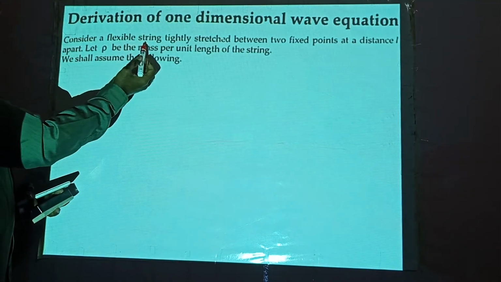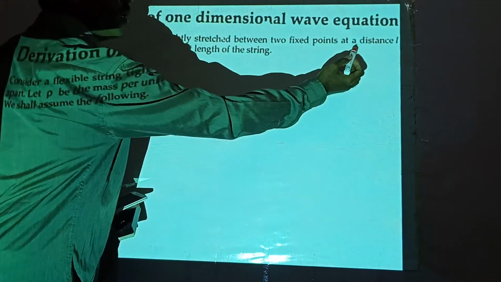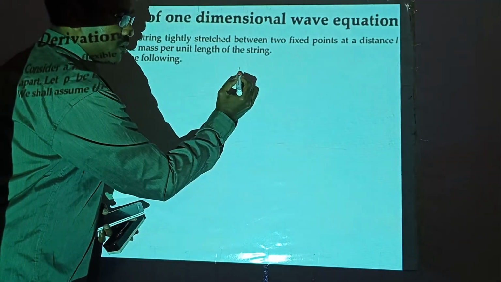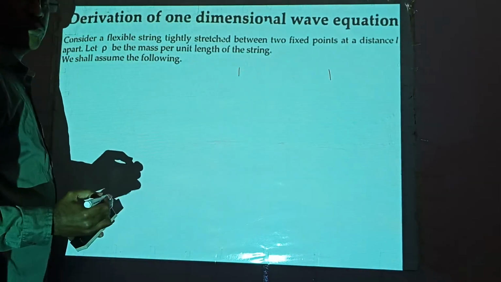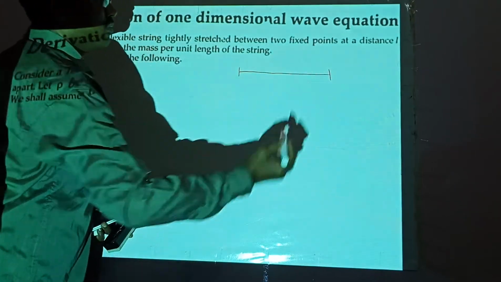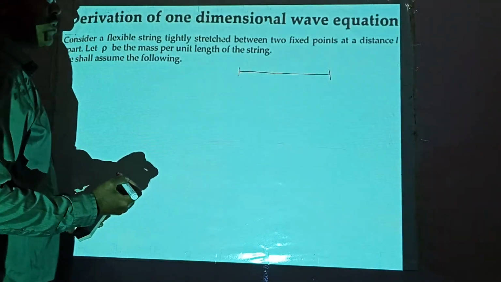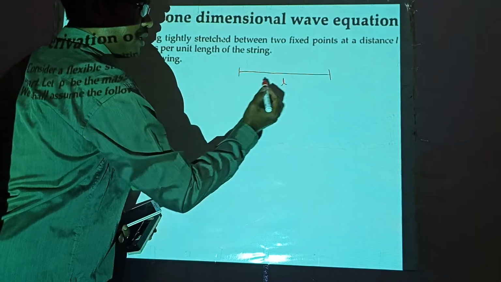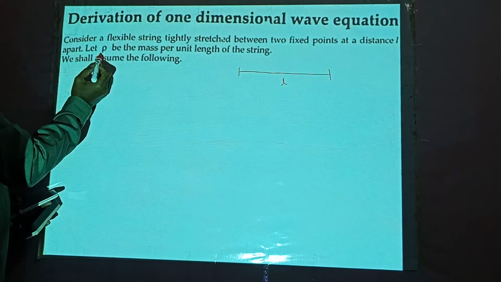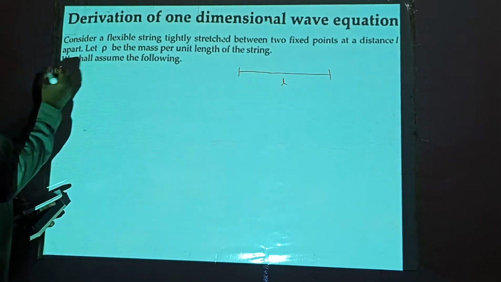Consider a flexible string tightly stretched between two fixed points at a distance L apart. Suppose these are two fixed points. Take one string. So one string is attached between two fixed points which are at a distance L apart. Distance from here to here is L. Let rho be the mass per unit length of the string. So we have rho here.